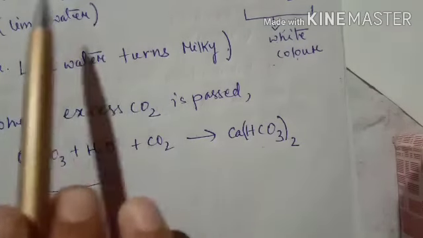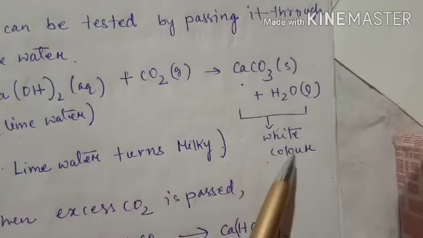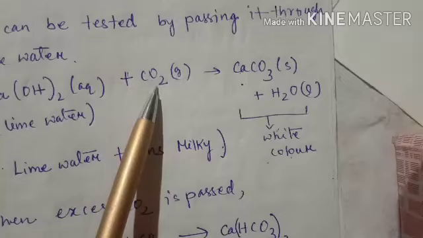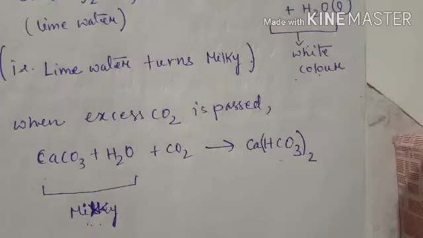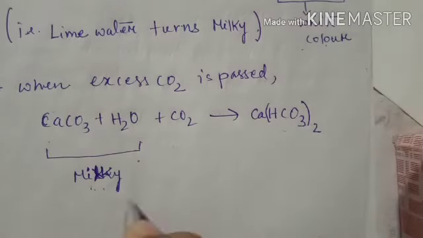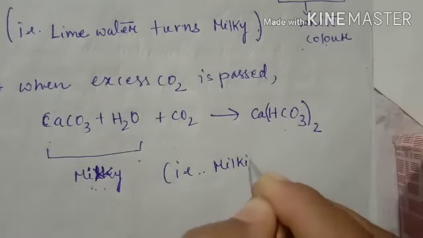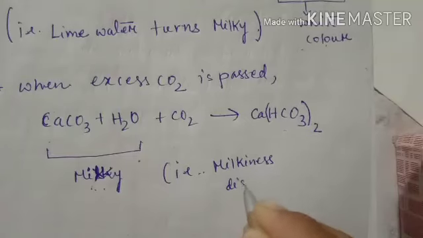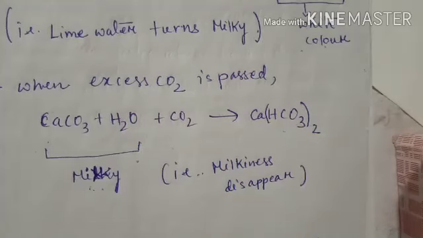First when carbon dioxide reacts with calcium hydroxide, it will form a mixture of this, and this is white color, and due to the presence of an excess amount of carbon dioxide, this further reaction is performed, and the milkiness disappears. So these reactions are performed by acid when it reacts with metal carbonate or metal hydrogen carbonate.